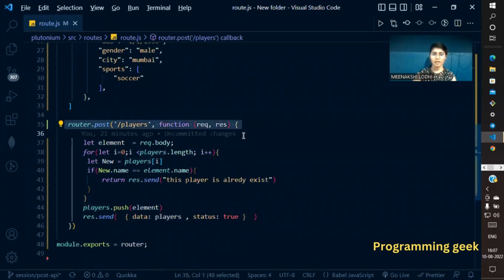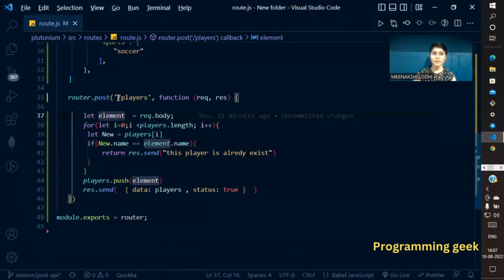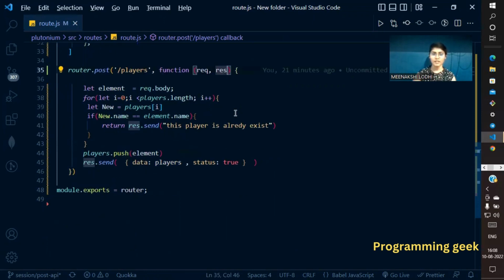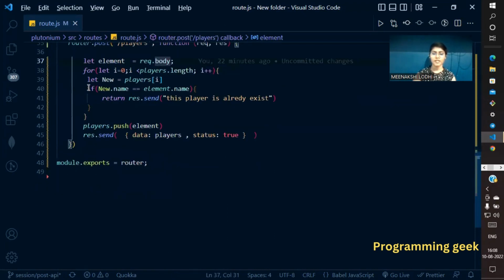This is my POST API. In my POST API, this is my route or URL of the POST API. I am passing a function which has two parameters, request and response. In this function, I declare a variable element in which I assign the details of a player which is present in the request body.